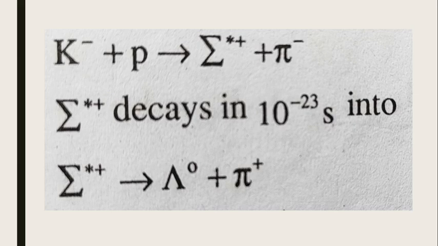You can check charge conservation in each equation. The total charge on the left hand side is equal to the total charge on the right side. That means charge is always conserved in particle reactions. So sigma plus star is the resonant particle here, and it decays in 10 raised to minus 23 second into lambda 0 and a pi plus particle.